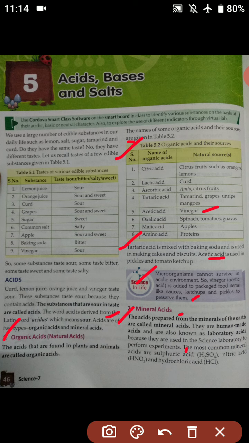The most common mineral acids are sulfuric acid, which is H2SO4, nitric acid, which is HNO3, and hydrochloric acid, which is HCl. These are all prepared and used in science laboratories. They are not found in nature, but are prepared by human beings.